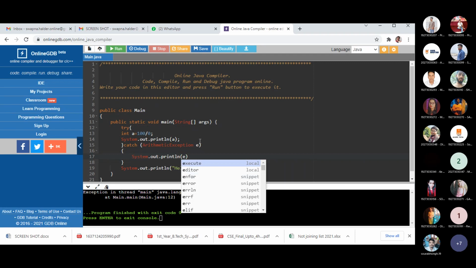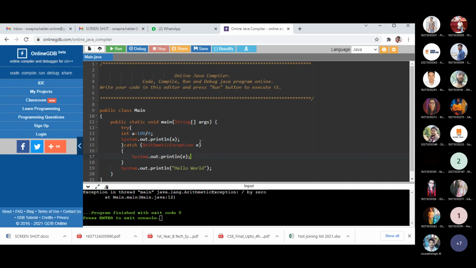Here we are writing the object as E, so I will just write down the name of it.